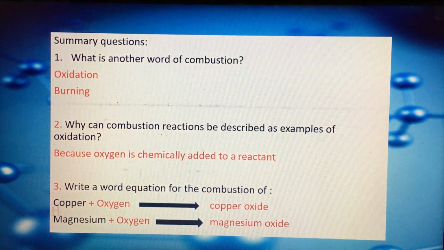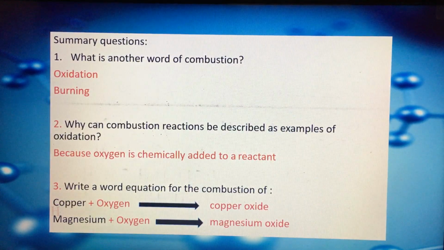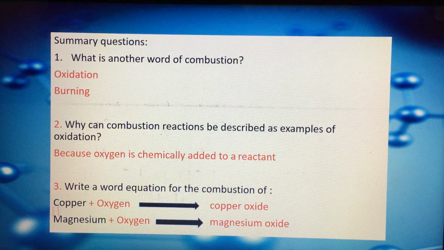Okay. So let's answer summary questions together. Summary questions. Question number 1. What is another word for combustion? As we said, we have 3 names for combustion. The first one, oxidation. The second one, burning, and the combustion itself. So combustion means burning. So burning, combustion, oxidation, all of them have the same meaning.